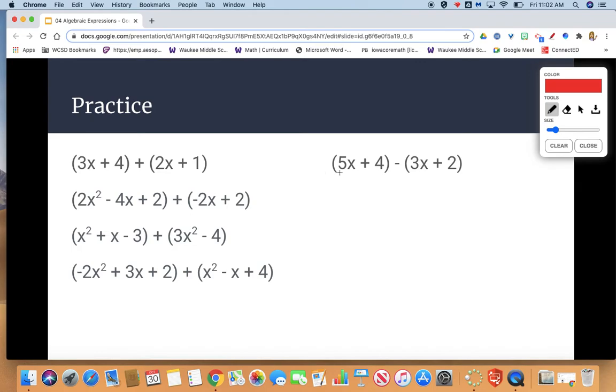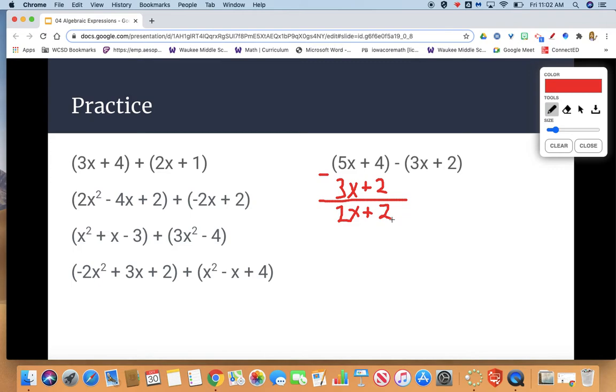So I see 3x, I'm going to stack that under my 5x. And I see positive 2, I'm going to stack that under my 4. Now with a problem like this, we could subtract nicely. If we go to set up our subtraction, we get 5x minus 3x, which nicely gets to 2x. And then we have 4 minus 2, which nicely takes us to 2. So we see that the answer is 2x plus 2.